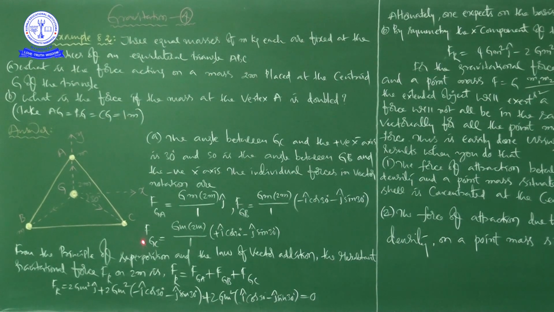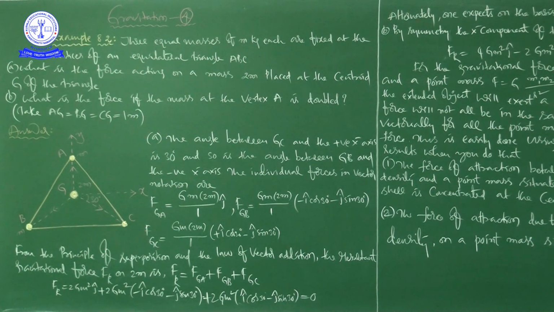But some other mass is kept at its centroid, but it is 2m. It is 2 small m. So there are totally 4 masses. 3 masses are at the vertices, each of mass small m kg, and the fourth one, the mass is 2m, but which is present at centroid.